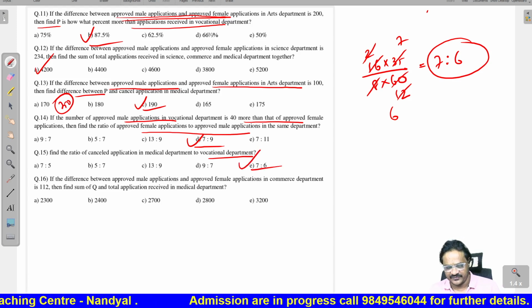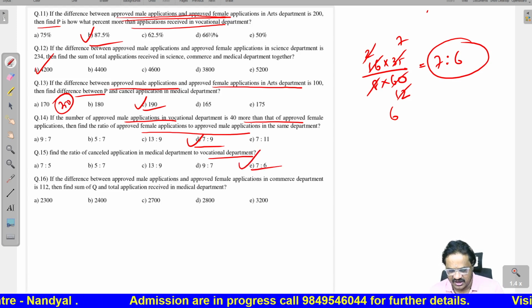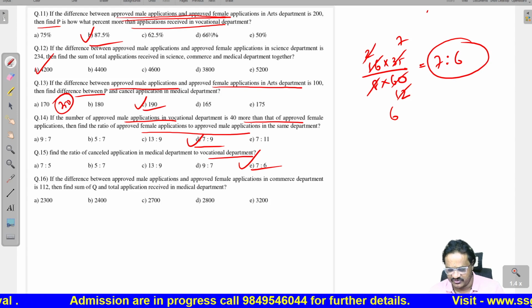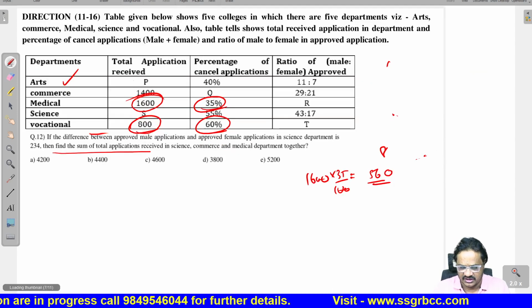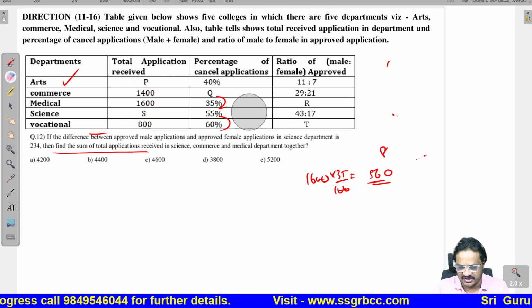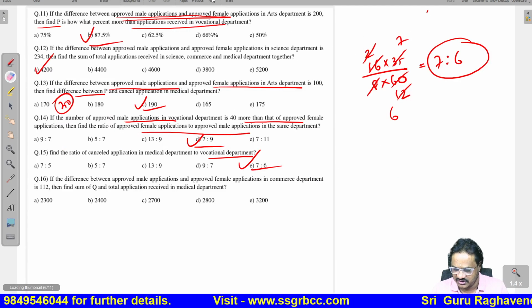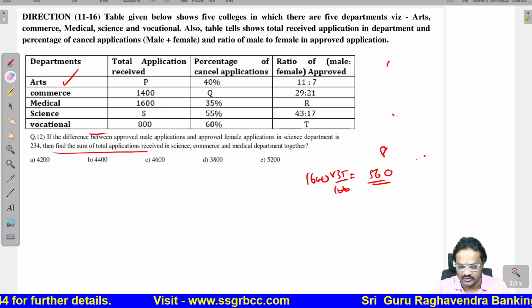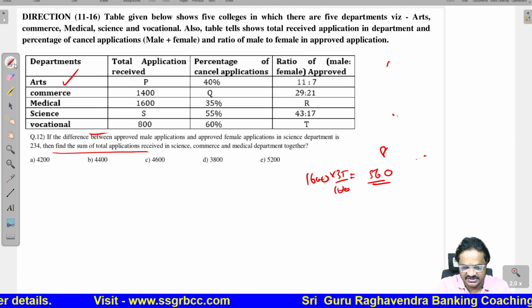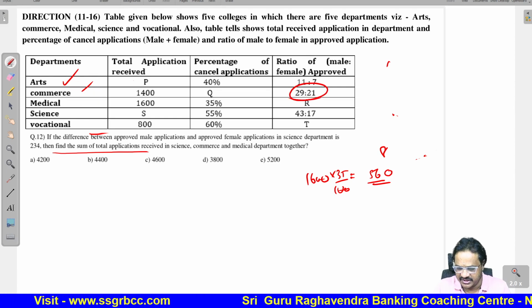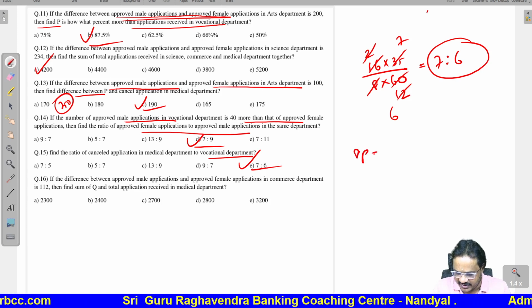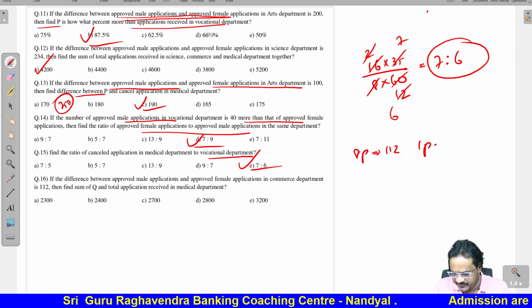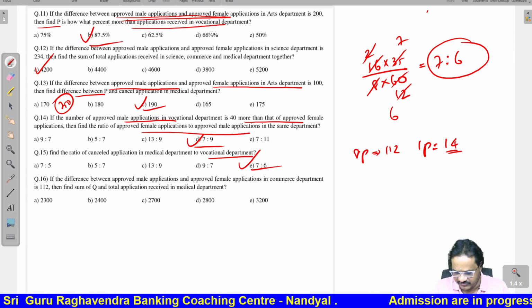Next one. If the difference between the approved male applications and approved female applications in commerce department is 112. Now if you come to the commerce department, in approved, this is commerce approved, 29, 21. And the difference, that is 8 parts, is given 112. Therefore, 1 part is equal to 14.